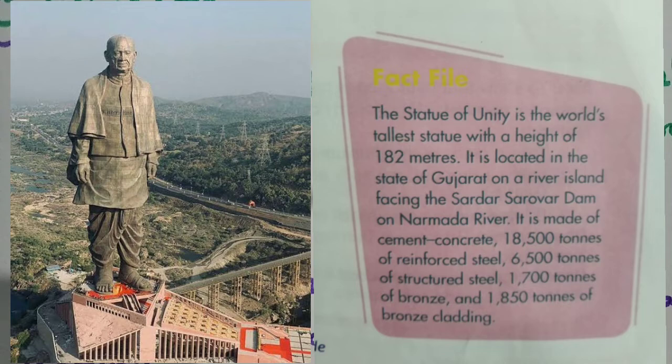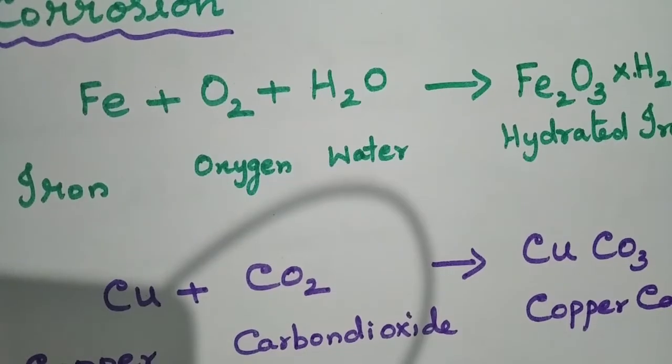So they are telling that 18,500 tons of reinforced steel, 6,500 tons of structured steel, 1,700 tons of bronze and 1,850 tons of bronze cladding are used for making this Statue of Unity. Okay, it also counts as a wonder in the world, and it is one of the metallurgical events. So these are the two facts files that are given in your textbook.